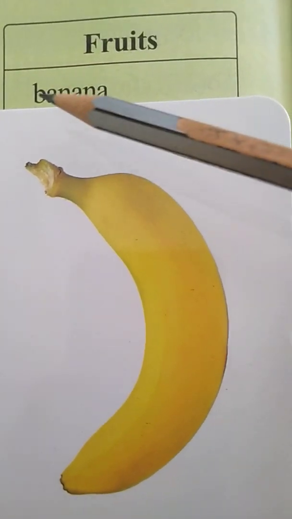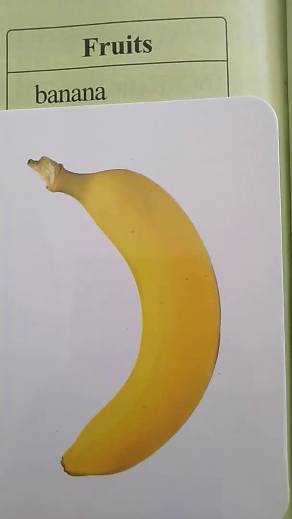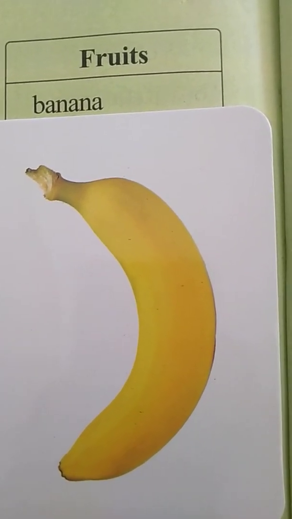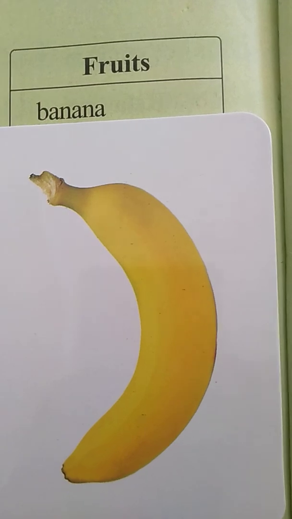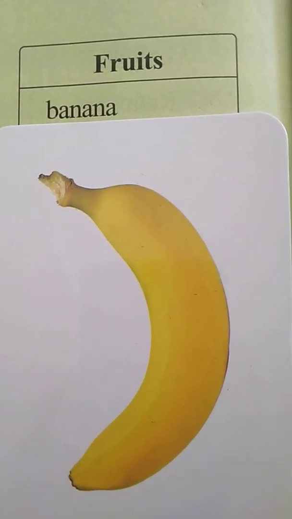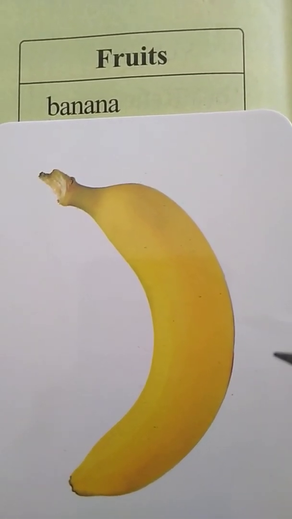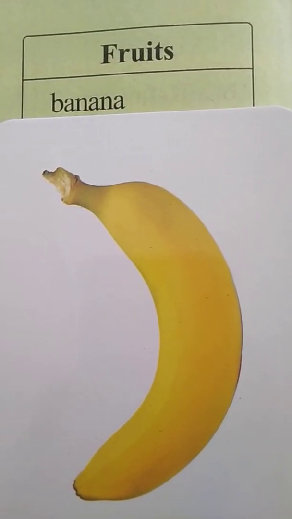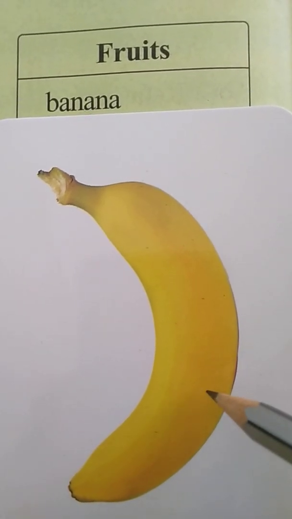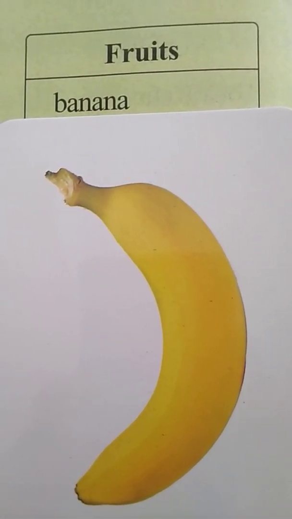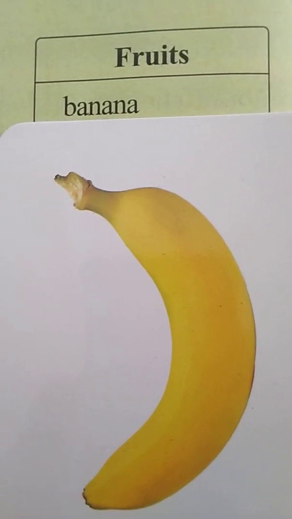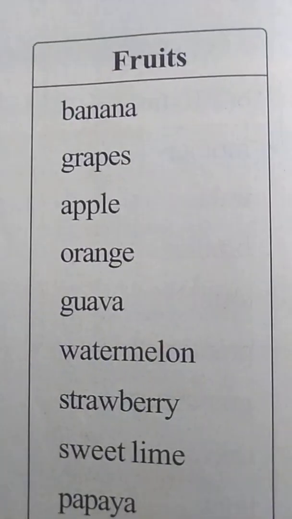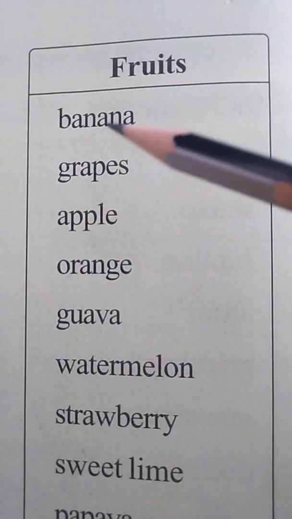Banana. B-A-N-A-N-A, banana. And you know, children, if we eat one banana after eating, it digests our food very easily. So we have to eat a banana after our meal. Don't eat it on an empty stomach, children. You have to eat banana only after your meal. It helps you to digest your food. Okay, so next we are going to see the next fruit, grapes.